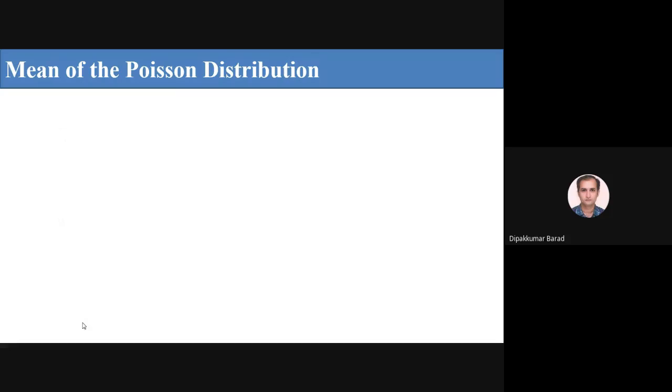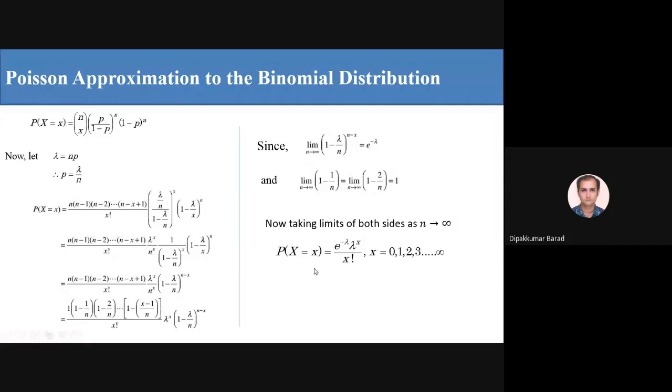First of all, note down this formula, the Poisson distribution: P of x equal to e raised to minus lambda, lambda raised to x upon x factorial, where x equals 0, 1, 2, 3, up to infinity. Note it down.